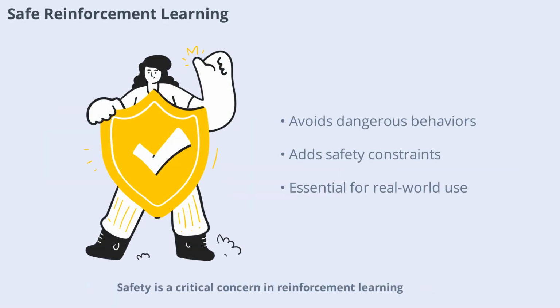Safety is a critical concern in reinforcement learning, especially in real-world applications like healthcare or autonomous vehicles. Safe reinforcement learning aims to ensure that agents avoid dangerous or undesirable behaviors while learning. Techniques include adding safety constraints, using risk-sensitive rewards, and monitoring agent actions. Ensuring safety is essential for deploying reinforcement learning in sensitive domains.